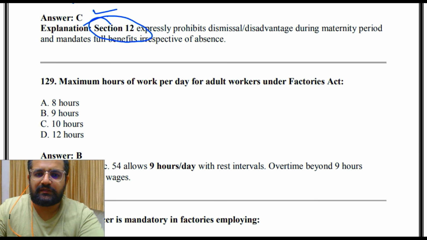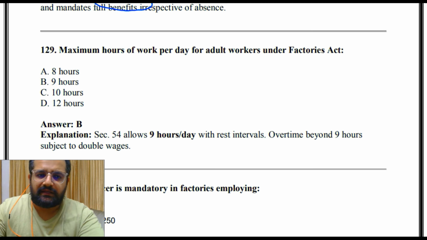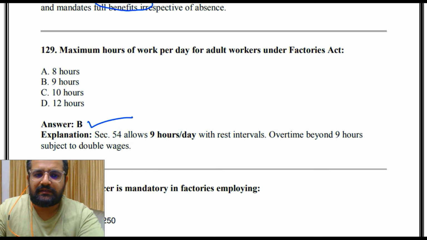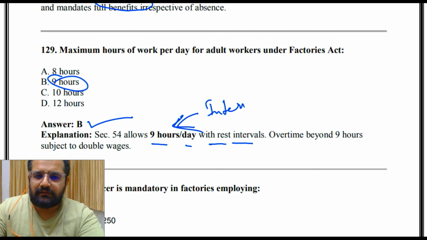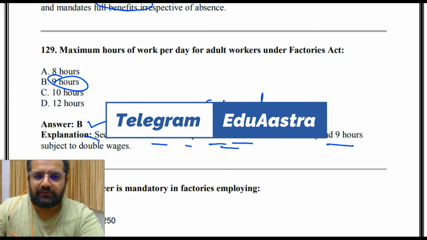Maximum hours of work per day for adult workers under the Factories Act is 8 hours, 9 hours, 10 hours or 12 hours. So the answer is B, 9 hours. Section 54 allows 9 hours per day with rest intervals. So this 9 hours includes your interval as well, lunch interval or whatever it is. Overtime beyond 9 hours is subject to double wages.